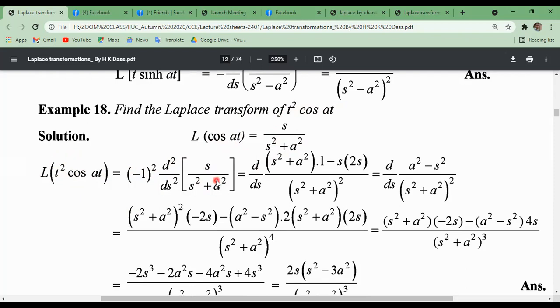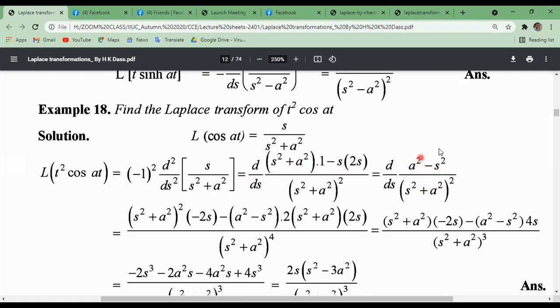Now the differentiation of this: by the u by v process, in the denominator v square, v into d by dx of u minus u into d by dx of v. Then one derivative is done, that is d by ds of s by s square plus a square. After simplifying the first differentiation, now another differentiation here by the u by v process.